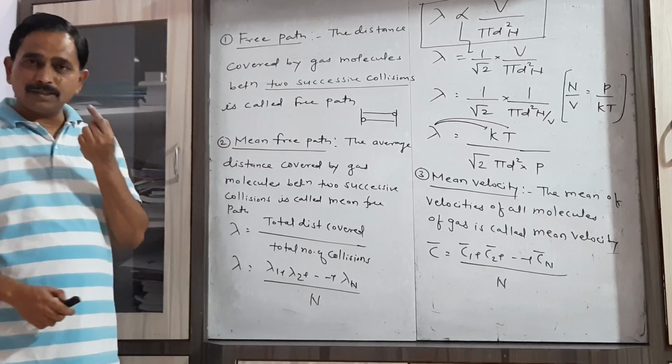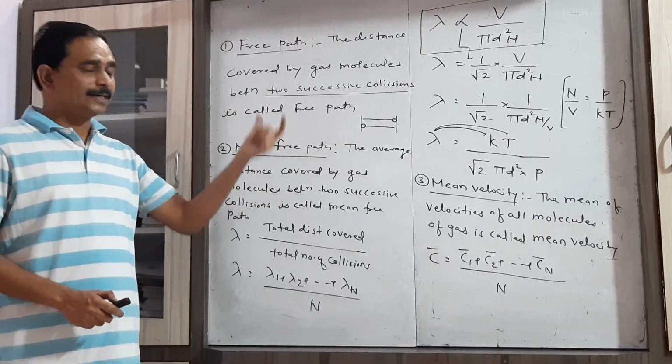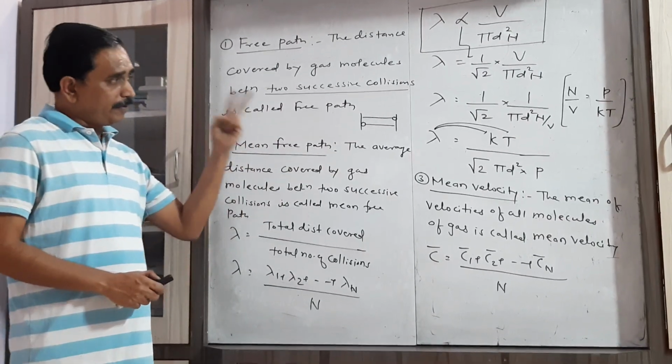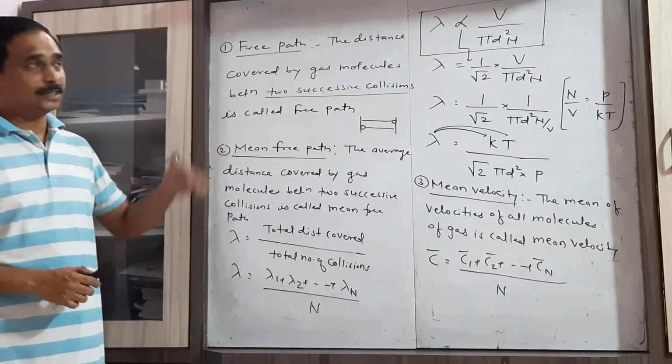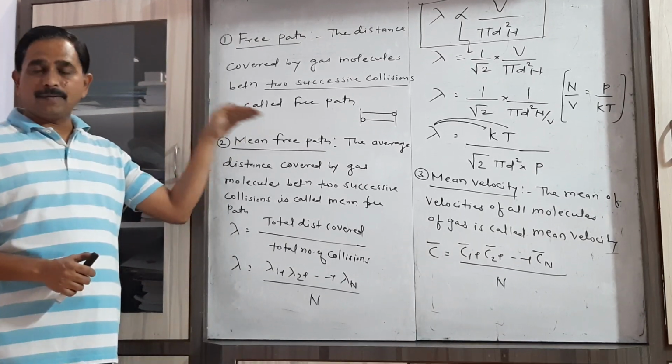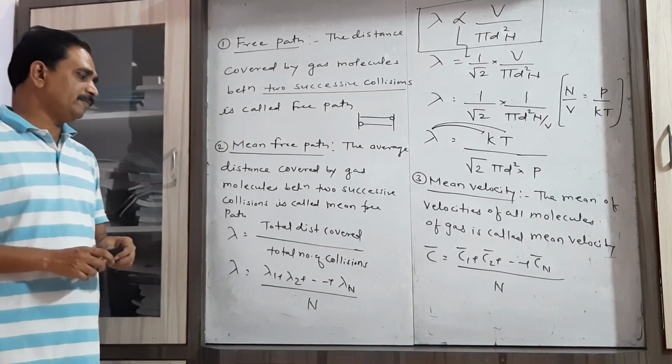When we consider a single gas molecule, the distance covered by that single gas molecule between two successive collisions is called the free path.